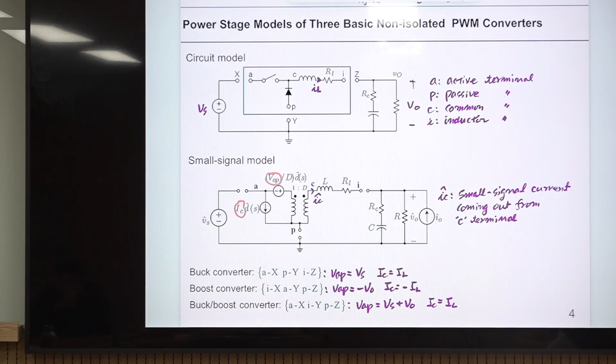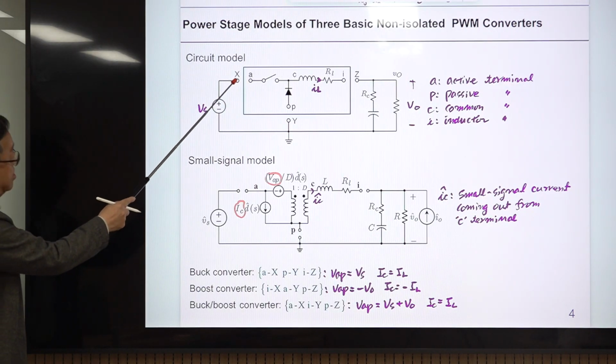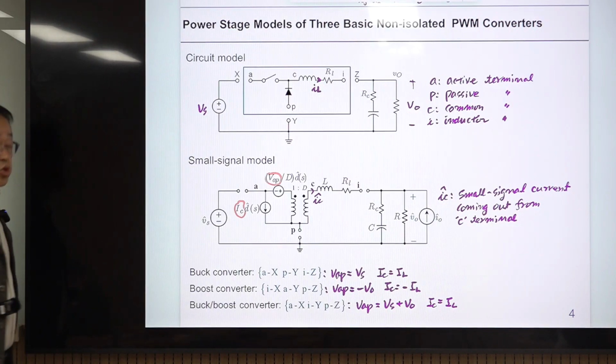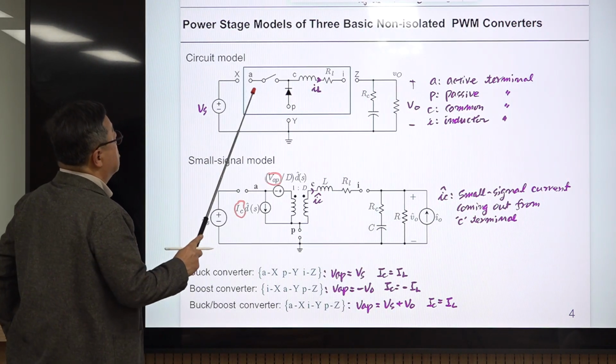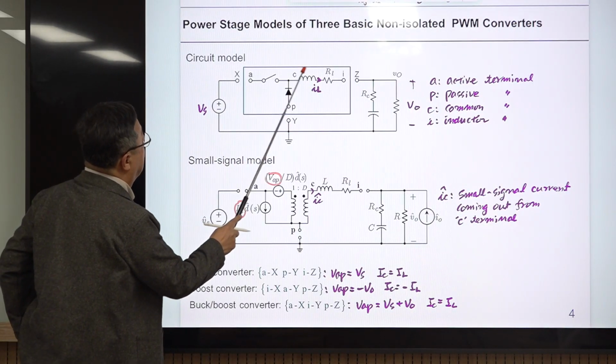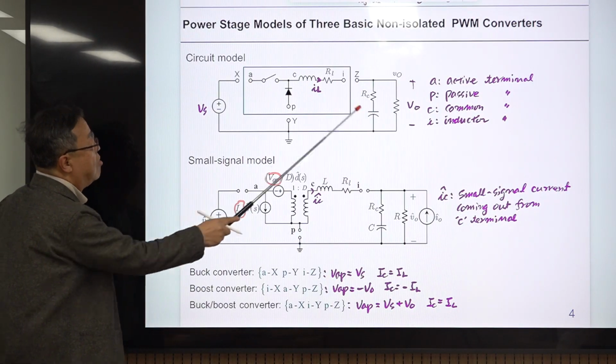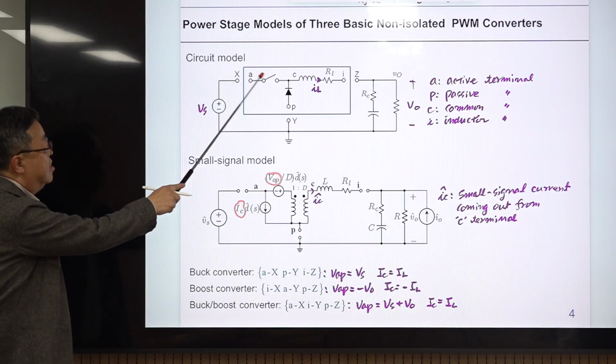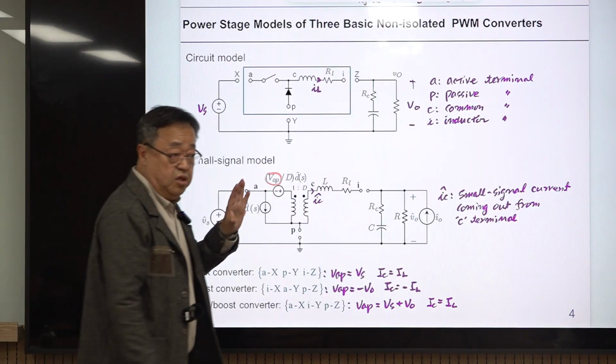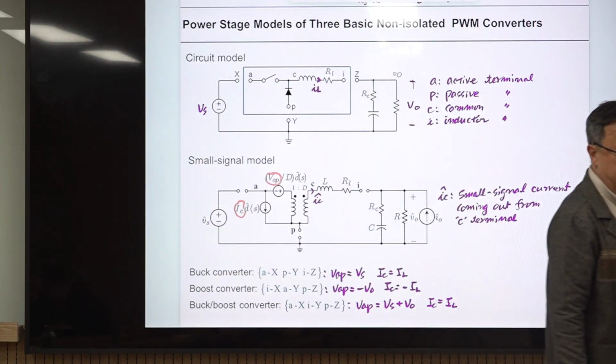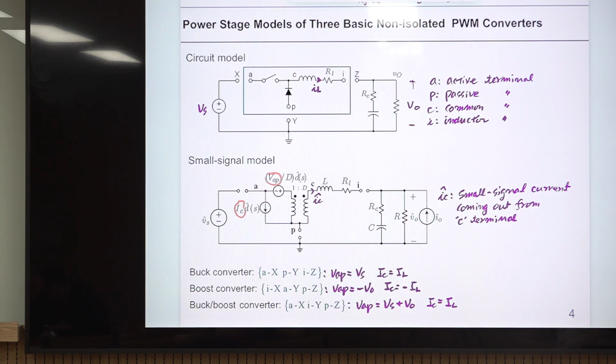Power stage model of three basic non-isolated converters. You know the meaning of non-isolated PWM converters. If you connect this circuit model in this manner, that becomes a buck converter. There is a terminal A, P, C. A is called the active terminal because the active switch is located here. The active switch is usually a MOSFET or a BJT. For high power applications, some people use an IGBT or some other new device.